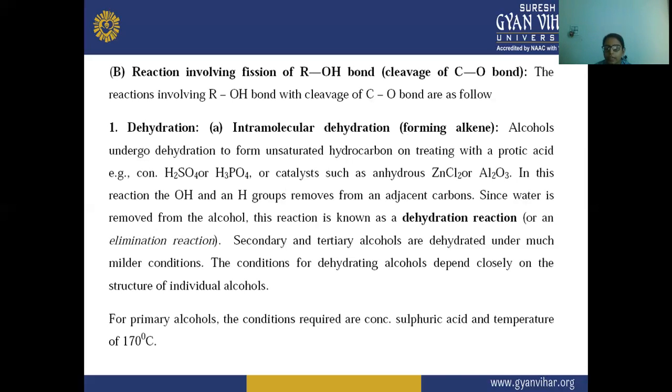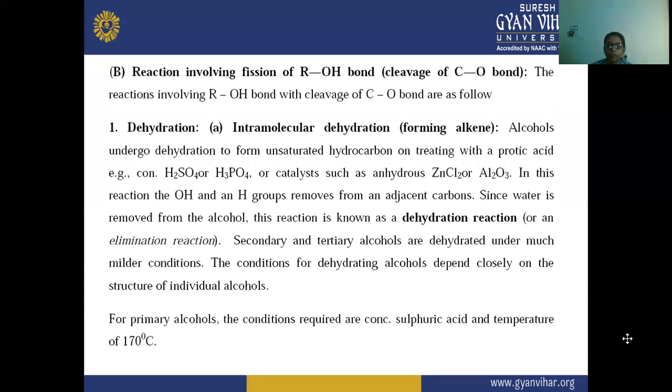So here we are reacting this alcohol with this protic acid, for example H2SO4 or H3PO4, or a catalyst such as anhydrous zinc chloride or Al2O3.